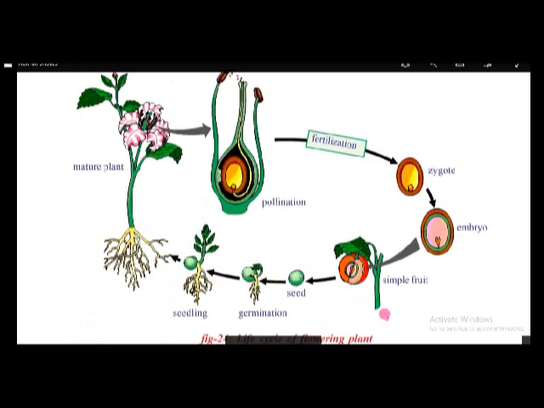And here it is the life cycle of a flowering plant. Here a plant is there, and in the plant a flower is present. In the flower, pollen grains, and here the ovary, and fertilization takes place. It results in the formation of zygote, embryo formed, and results in the formation of fruit. Inside the fruit, seeds are formed. If the seed germinates, it results in the formation of a plant again, like this. This is the life cycle of a flowering plant.